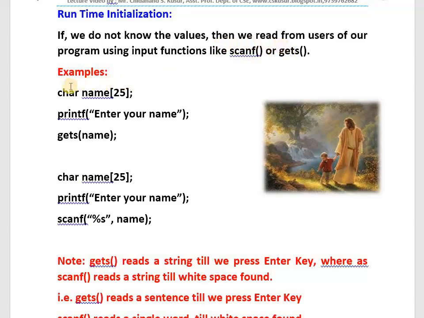Look at the first example. Char name of 25. This is a character array, a string variable. Enter your name. Whatever name you enter will be stored in name. I am using gets here. Instead of using gets, you can use scanf also. You can use gets to read a string, or you can use scanf to read a string. If you are using scanf to read a string, the ampersand is optional. You may use it or you may not. Most programmers will not use it. Better, I request you not to use it. Scanf percent s name. Whatever name we enter will be stored.